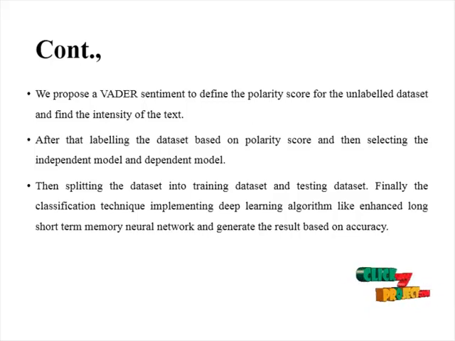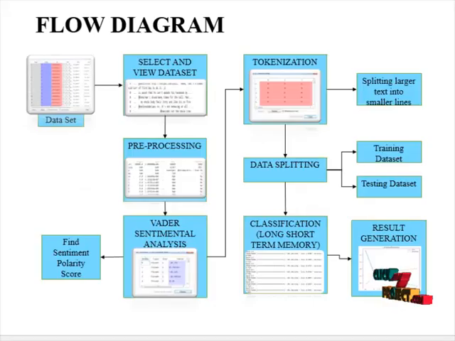After labeling the dataset based on polarity score, we select the independent variable and dependent variable, then split the dataset into training dataset and testing dataset. Finally, for classification we implement deep learning algorithms like enhanced long short-term memory neural network and generate the result based on metrics like accuracy. And the flow diagram of the project is: first we need to select the data.